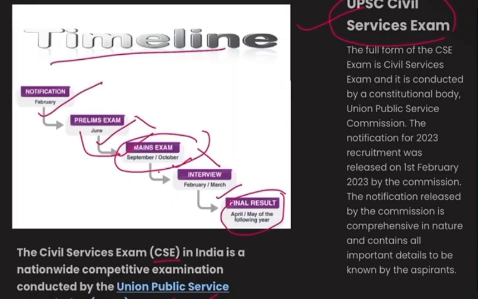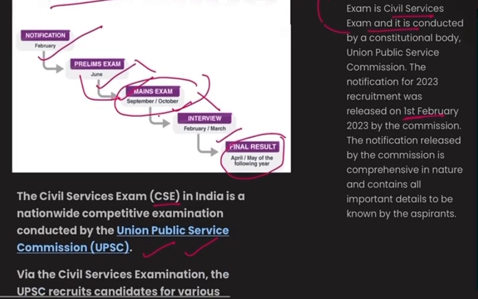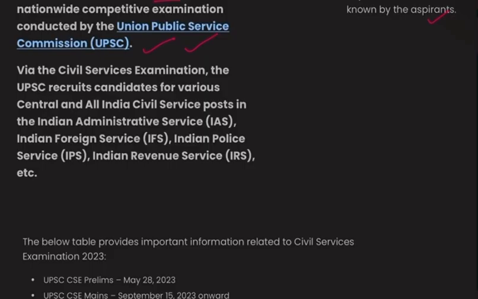The full form of CSE is Civil Service Examination, as I have said earlier, and it is conducted by a constitutional body. The notification of the 2023 recruitment was released on 1st February 2023 by the Commission. The notification released by the Commission is comprehensive in nature and contains all the important details to be known by the aspirant. See, if you give an overview to the notification, each and everything is present in it. At least the subtopics should be read in a precise manner.